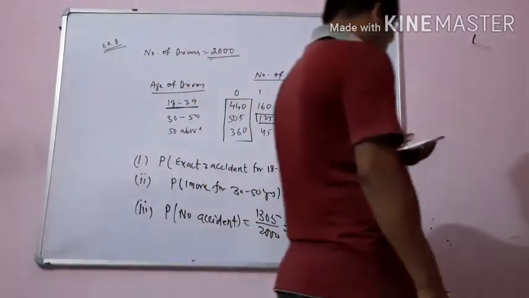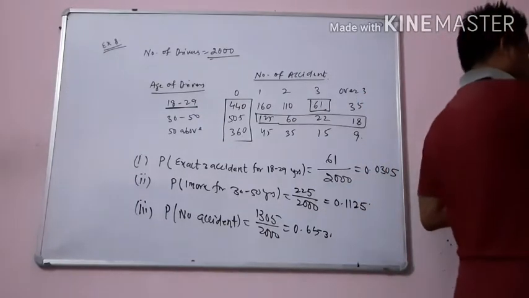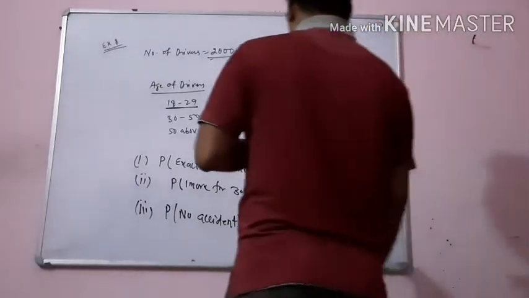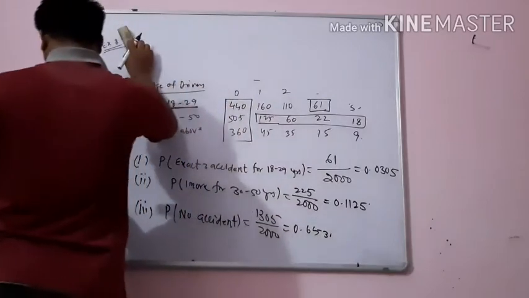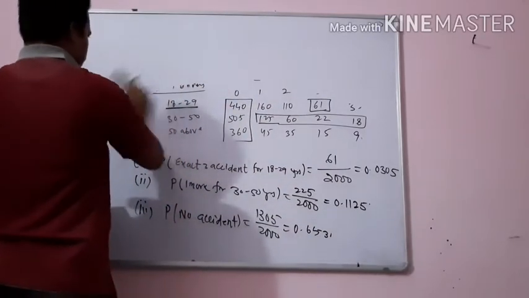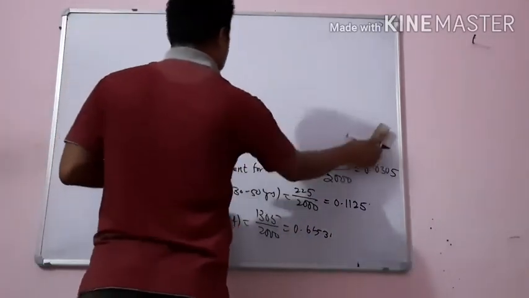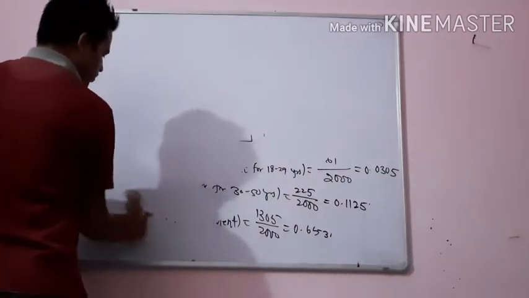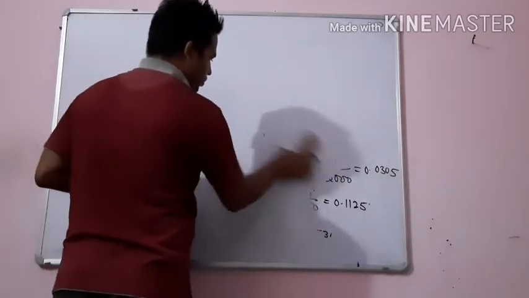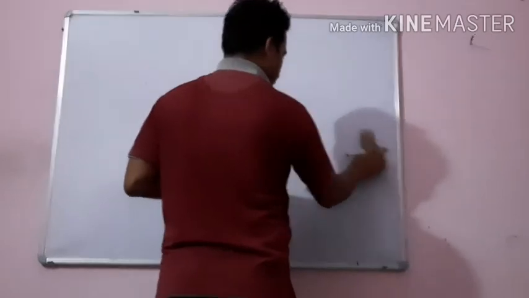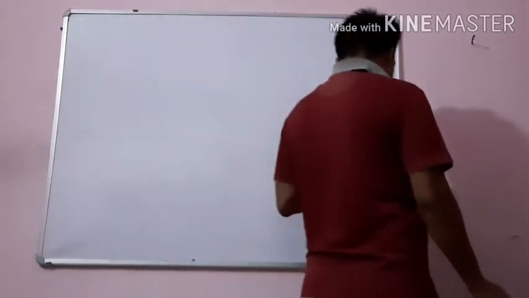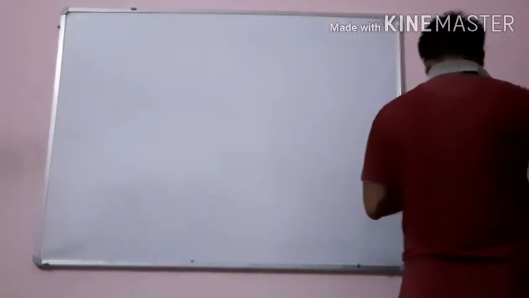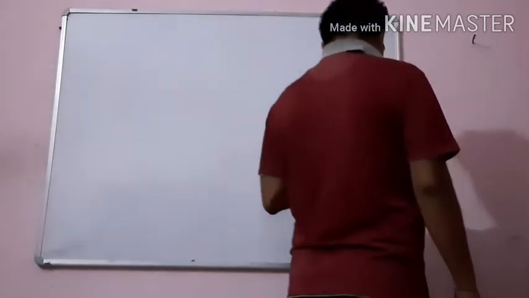So now moving to question number 9. See question number 9. What information has been given in question number 9? Consider the frequency table in 14.3.